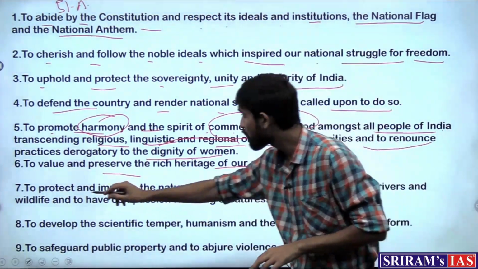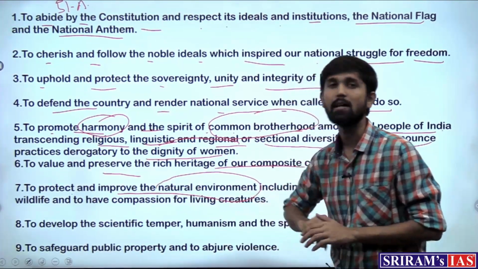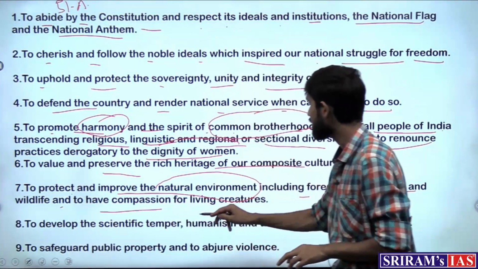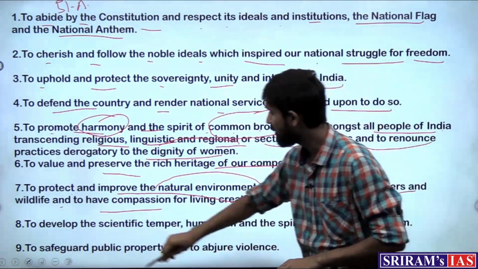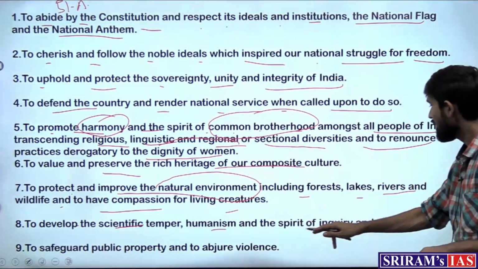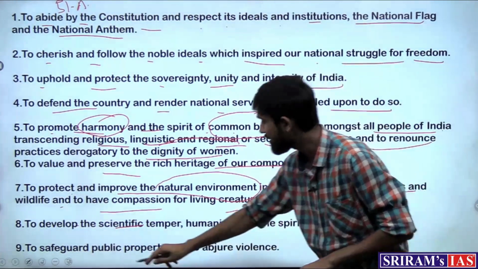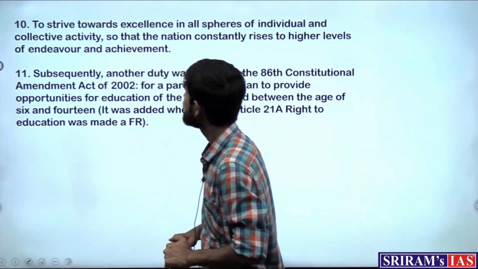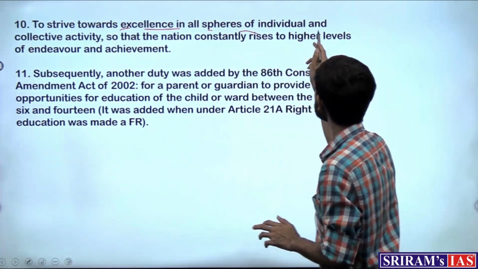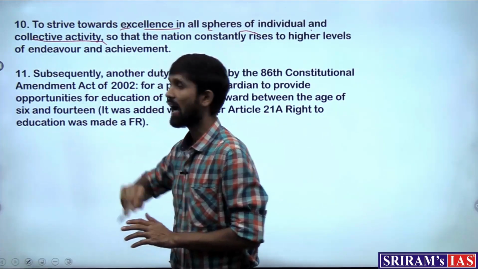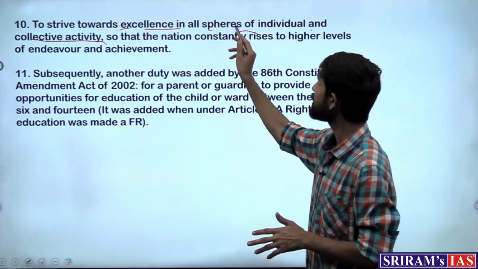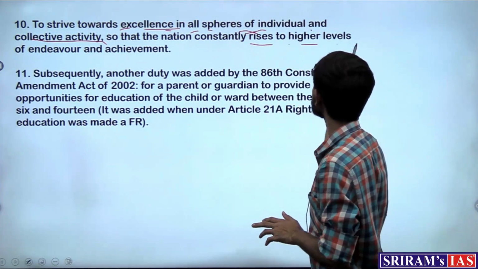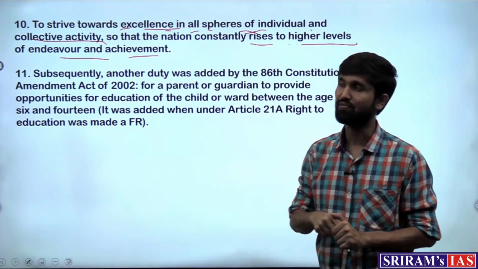Not just this, to protect and improve the natural environment as well, including forests, lakes, rivers and wildlife, and to have compassion for living creatures, to develop the scientific temper, humanism and spirit of inquiry and reform, and to safeguard public property and to abjure violence. Then to strive towards excellence in all spheres of individual and collective activity. As we can see, this is an ideal given to each individual, to strive towards excellence in all spheres, so that the nation constantly rises to higher levels of endeavor and achievement.